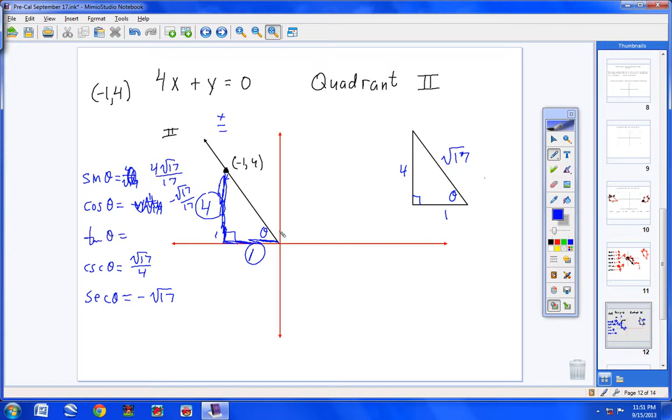Tangent of theta would be opposite over adjacent, opposite over adjacent, 4 over 1. Notice sine, cosine, tangent. Tangent is negative in this quadrant. So it's going to be negative 4. And so cotangent, you're going to flip that, would be negative 1/4.